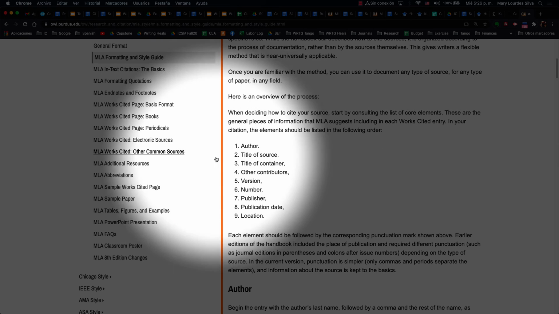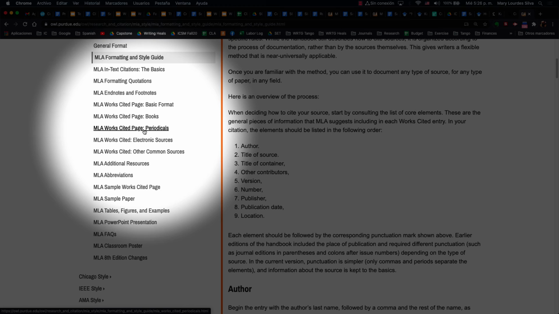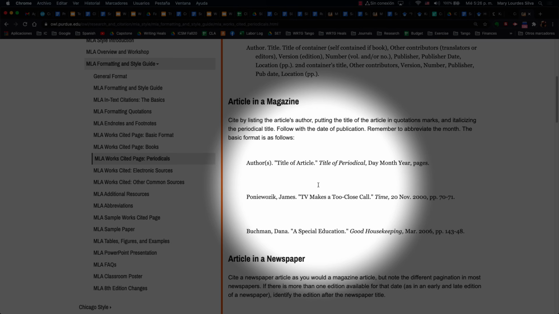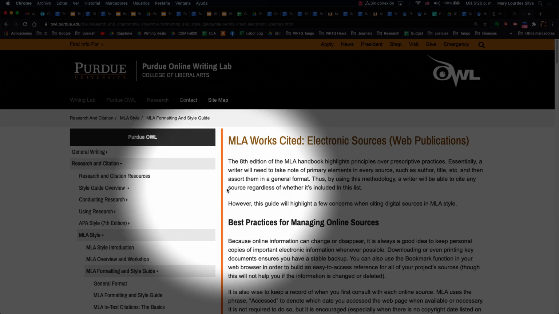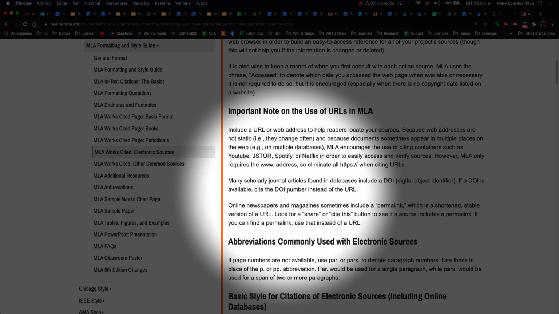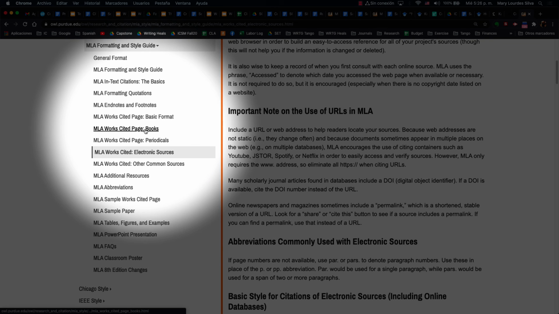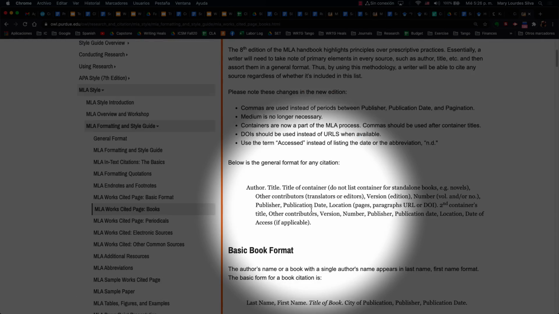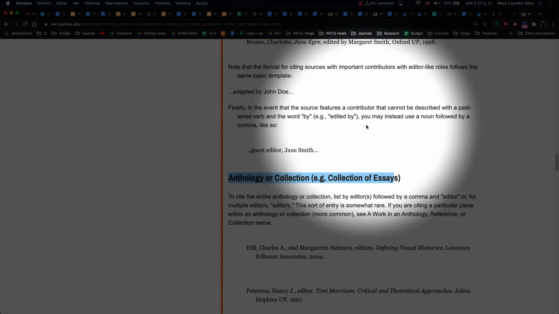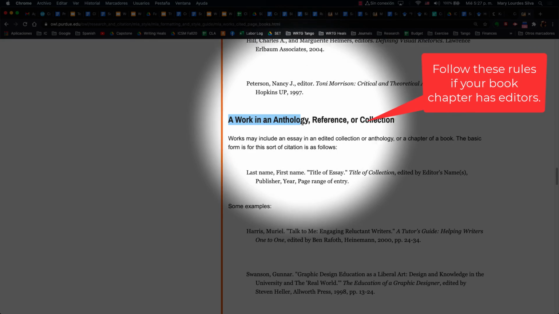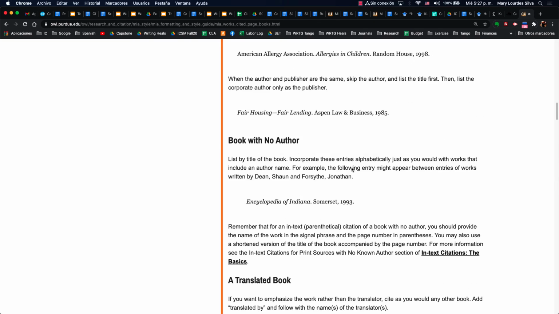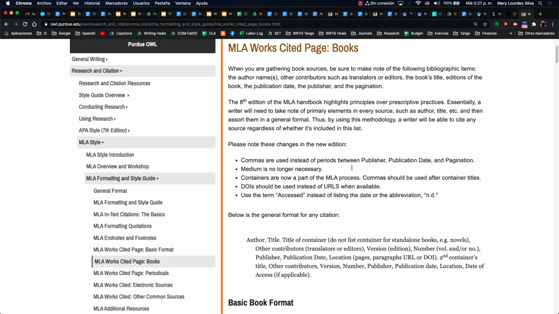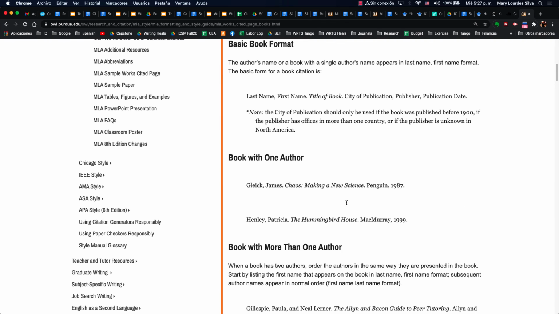To use the site, if you have any journal articles or magazine articles, you'll need to click on periodicals. This is where you cite journals and magazines. If you have web pages like CNN or New York Times, you click on electronic sources. If you have a chapter in a book, what you need to do is click on books, scroll down, and look for the section titled A Work in an Anthology. If this is a chapter by the author of the actual book, then you can go ahead and just cite it as a book with one author and follow this format.